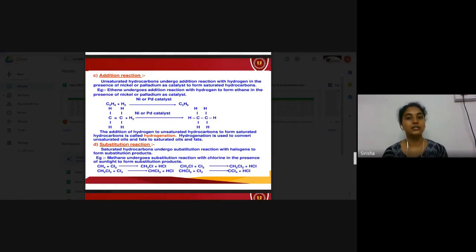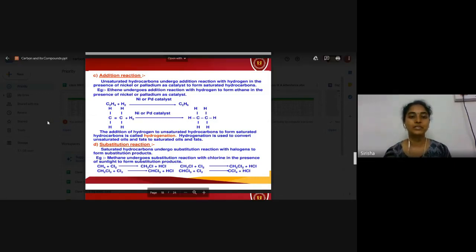Alkenes are converted to alkanes in the presence of a catalyst. A catalyst is a substance which does not undergo change in the reaction, but it alters the rate of the reaction. Here our catalyst is either nickel or palladium.